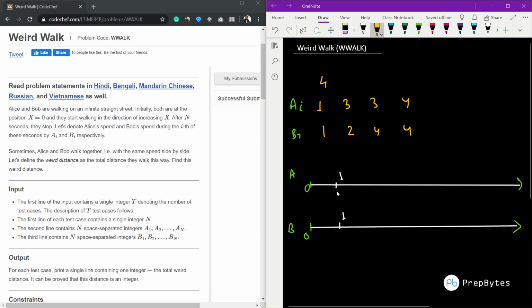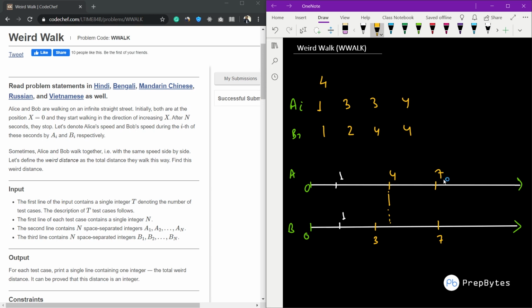After this, Alice is moving faster, so she goes to 4 after 2 seconds, but Bob is just at 3. So here they are not moving side by side for the whole second. Alice is moving faster than Bob, so this is not the weird distance. Now if we move forward, Alice reaches 7 and Bob will also reach 7, because he is at 3 and moves at speed 4. But here also they are not moving throughout at the same speed and side by side.